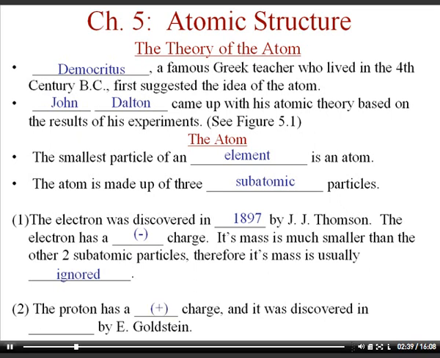The proton has a positive charge, and it was discovered in 1886 by a guy with the name E. Goldstein. Our textbook doesn't have his first name. I think it's Ernest, but I could be wrong. And again, the proton is a lot more massive than the electron. And the proton is what gives the atom its characteristic difference from any other atom. So if you change the protons, you're basically changing the element.